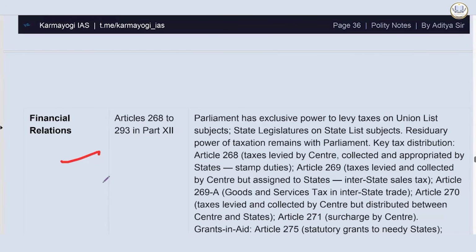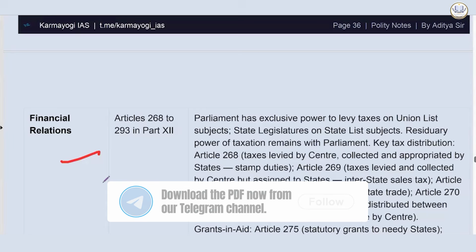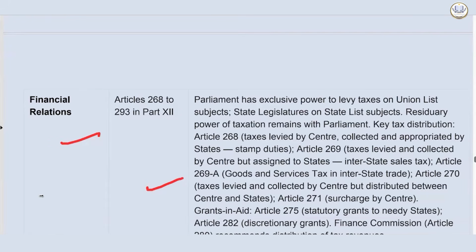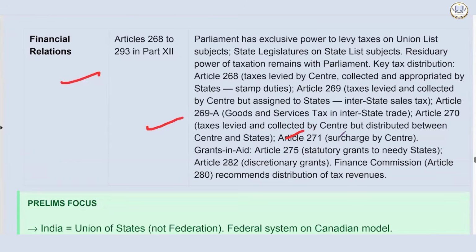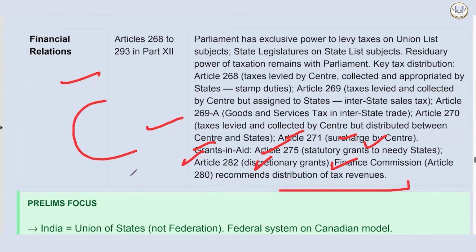Article 269A, goods and services tax in interstate trade. Article 270, tax levied and collected by the center but distributed between the center and states. Article 271, surcharge by the center. Article 275, statutory grants to needy states. Article 282, discretionary grant. Finance Commission, Article 280, recommends distribution of tax revenues. These are all related to it.